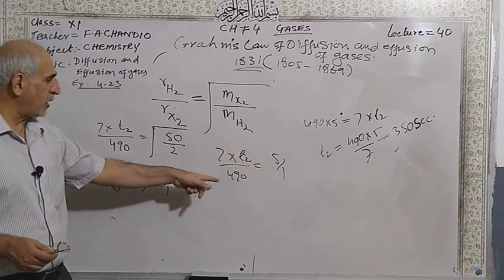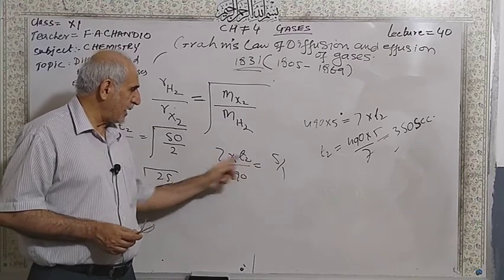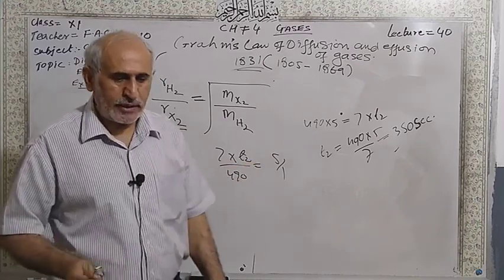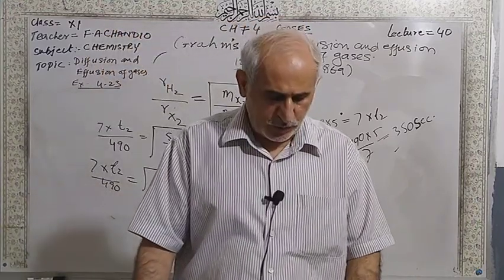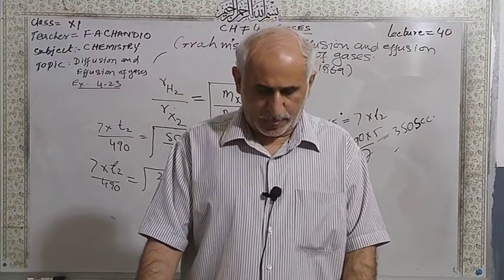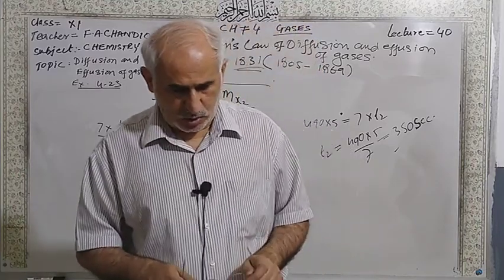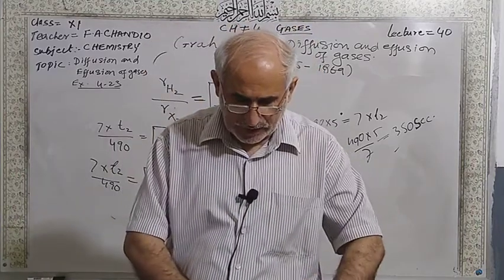So 7 multiplied by T2 equals 5 times 490. Cross multiply this and take the time outside. You will get the time for diffusion of unknown gas X2 as 350 seconds. So write this down. Then we have here the activity.